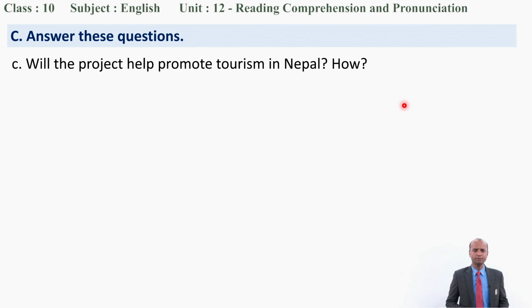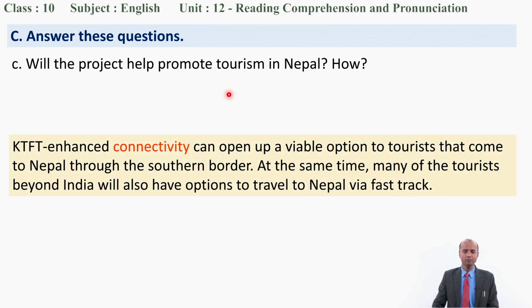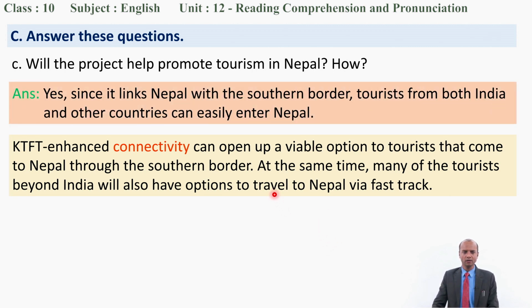Let's see the next question. Will the project help promote tourism in Nepal? How? What did you write in your answer? Have you written the correct answer? Yes, more people might come from the Tarai area, or even from India. That is there in the text. I'd like to highlight the text. Okay, this is the text and this is the correct answer.